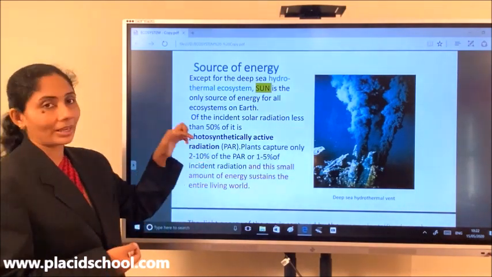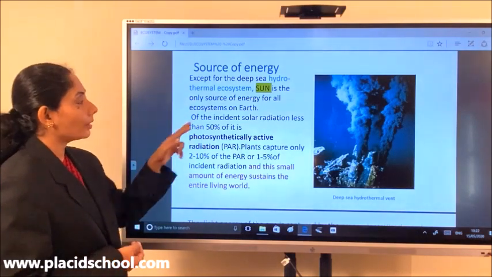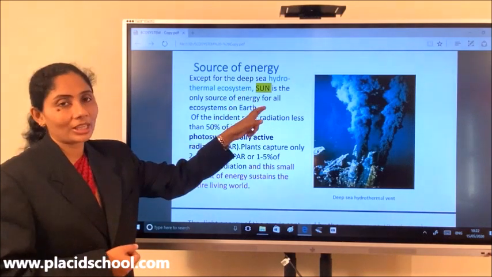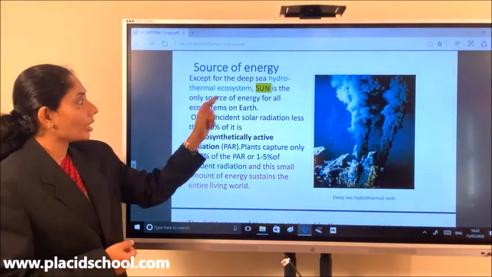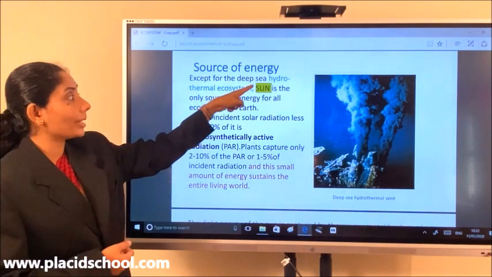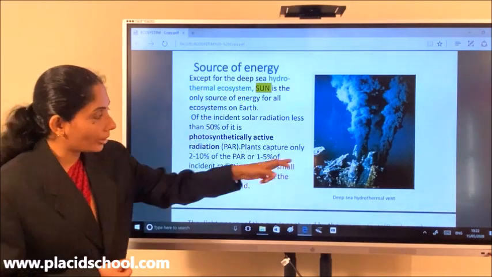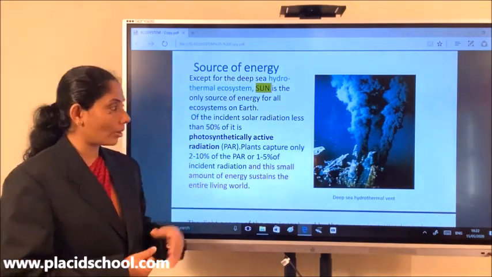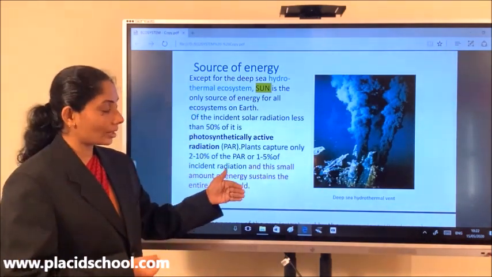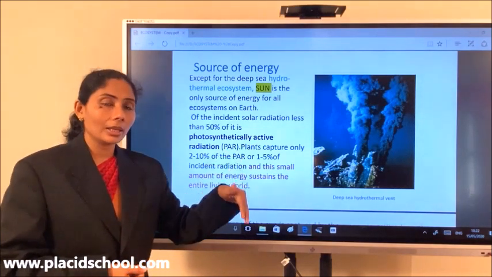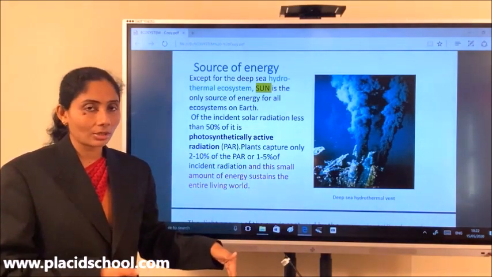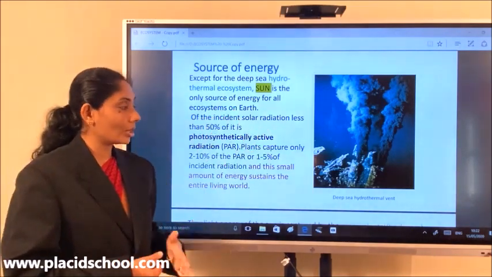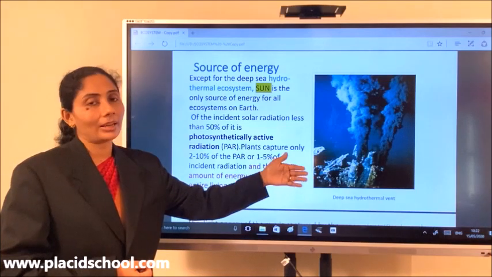Okay, and what is the source of energy? First of all, the source of energy is the sun. For all the ecosystems on the earth, the source of energy is the sun, except for the deep sea hydrothermal ecosystem. Over here I have given a picture of deep sea hydrothermal vents. When I say deep sea, you understand that light does not penetrate. It is utterly dark over here, so there is no light as a source of energy, but there is chemical energy.